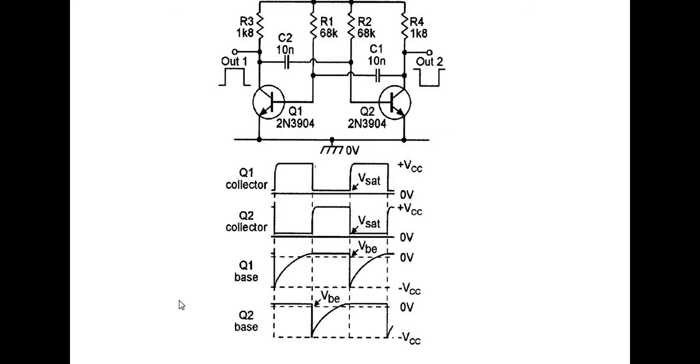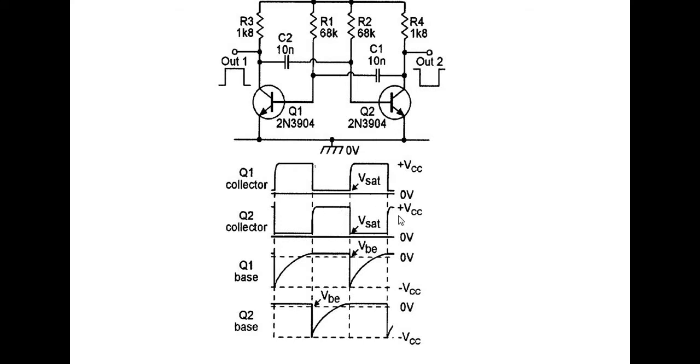Now look at the base of Q1, during this on time. When and only when the base is positive, meaning 0.7, then only that particular transistor will be on, right? So if Q1 is on, Q2 is obviously off, right?